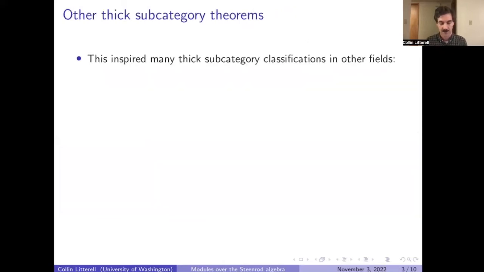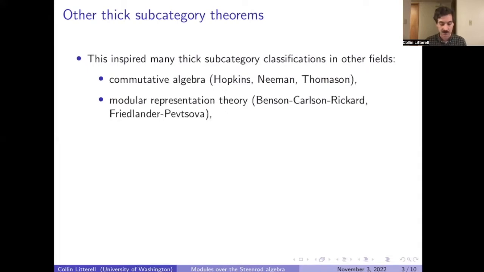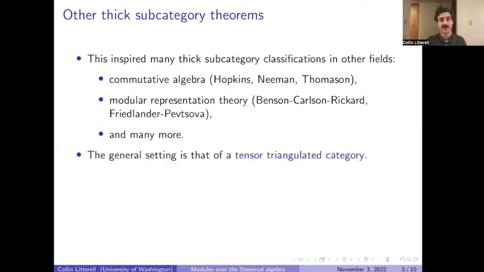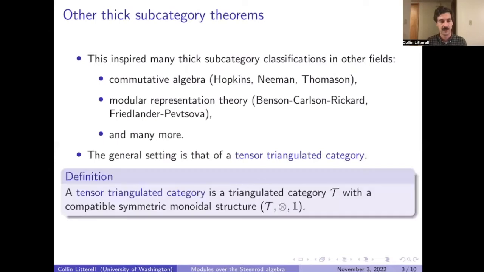Okay, so this theorem inspired many others in various other fields. For example, in commutative algebra for the derived category of a ring, and in modular representation theory for the stable module category of a finite group or group scheme, and in many, many others. The general setting in which all of these theorems take place is that of a tensor triangulated category. A tensor triangulated category is just a triangulated category with the additional structure of a symmetric monoidal structure, which is compatible with the triangulated structure.